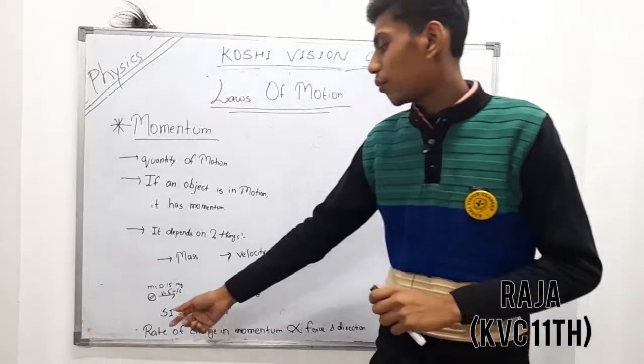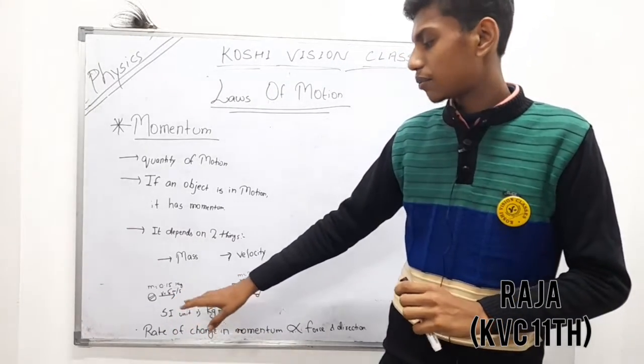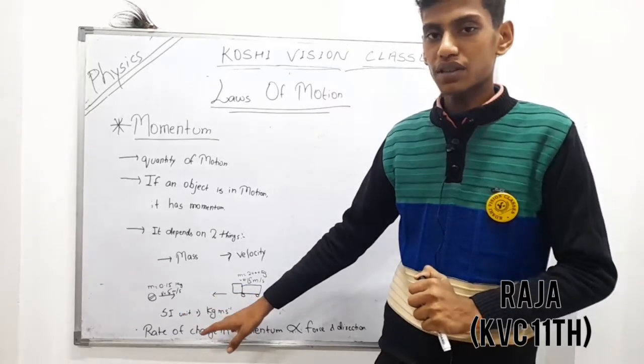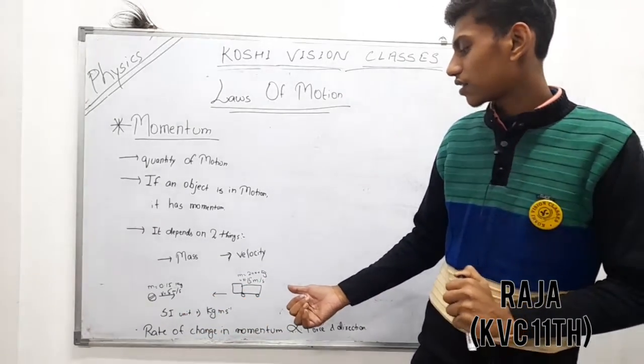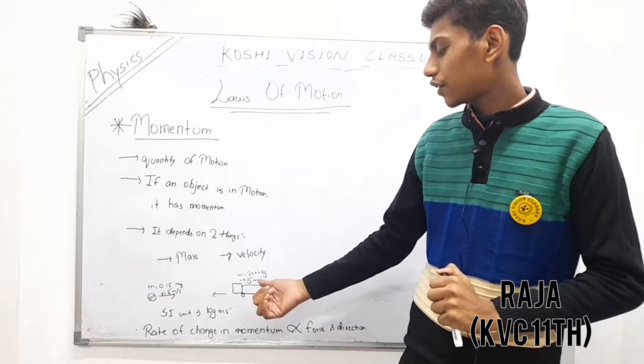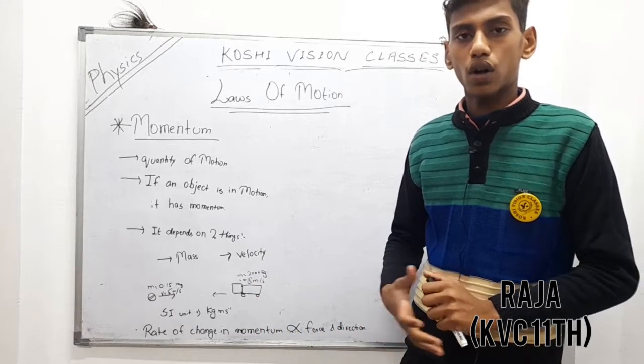Example, a ball is moving towards a truck. The ball's mass is 0.15 kg and its velocity is 5 meters per second, and the truck is moving with a mass of 2000 kg and a velocity of 15 meters per second. So the truck has more momentum than the ball.